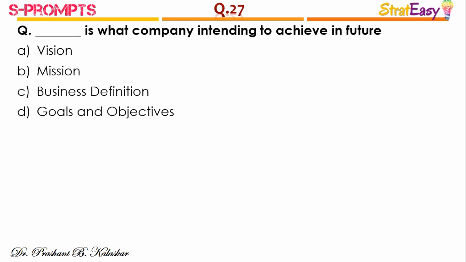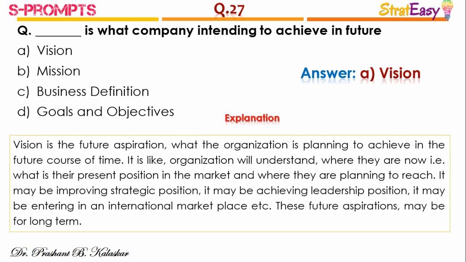Question number 27. Dash is what company is intending to achieve in the future, and the right answer is option A, vision. Vision is the future aspiration, what the organization is planning to achieve in the future course of time. The organization will understand where they are now, that is, their present position in the market, and where they are planning to reach. It may be improving strategic position, achieving a leadership position, entering an international marketplace, etc. These future aspirations may be for the long term. Hence, it is called the vision of the organization.